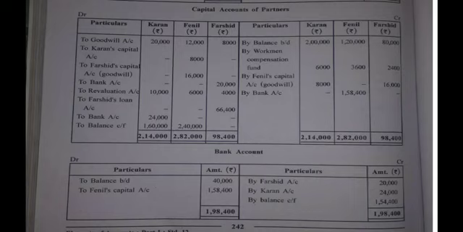This is the capital accounts of partners, and below you can see it is the bank account. Bank account, debit side, to balance brought down 40,000. And in partners' capital accounts, by balance brought down 2 lakh, 1,20,000 and 80,000. Done with the opening balances?